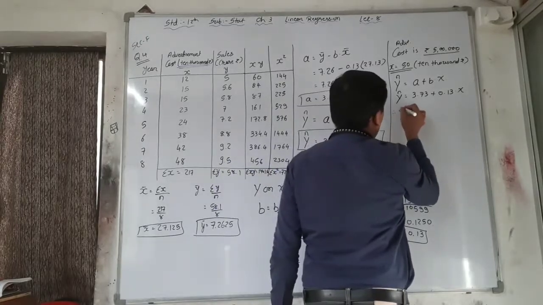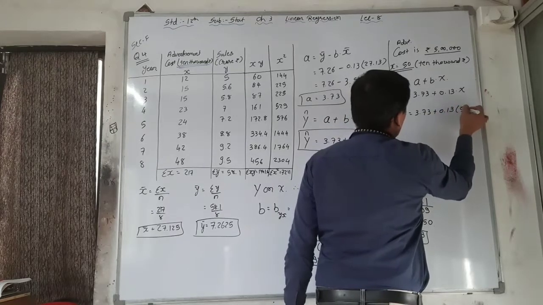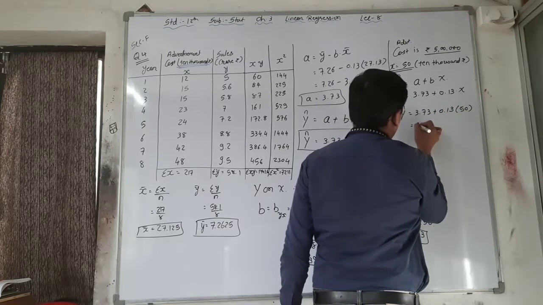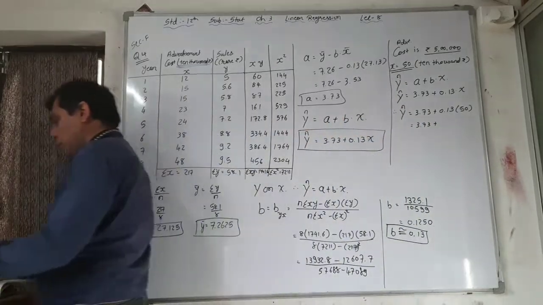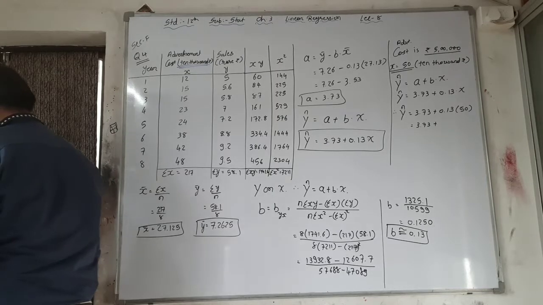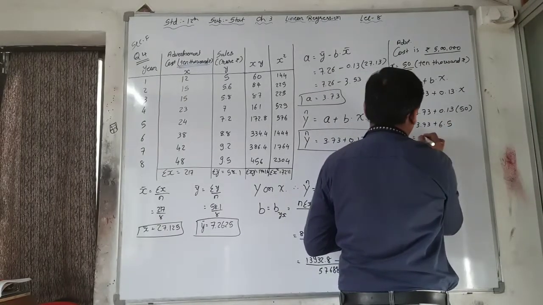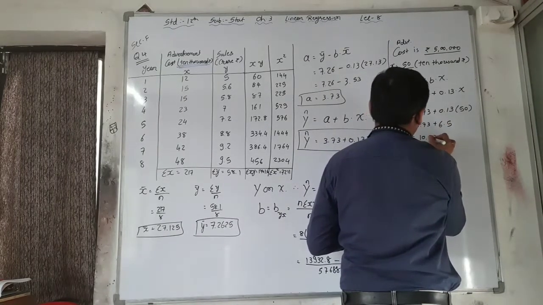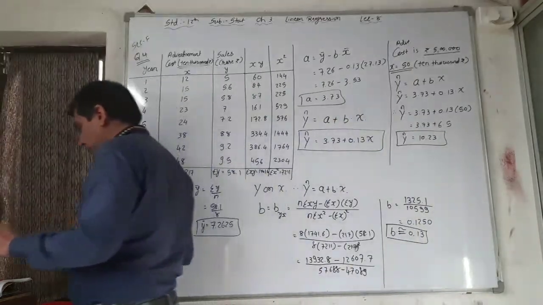That's why y cap is equal to 3.73 plus 0.13 into 50, which is 3.73 plus 6.5. Y cap is equal to 10.23 is the answer.